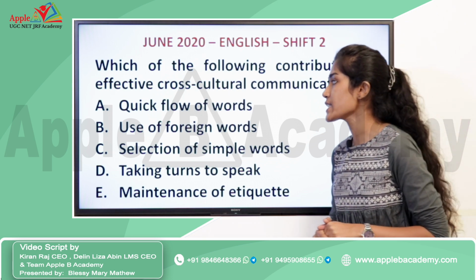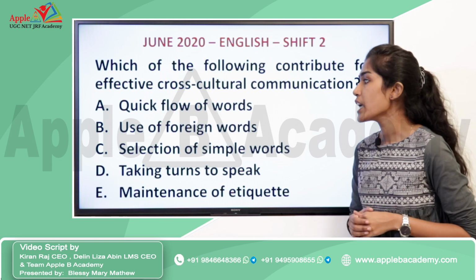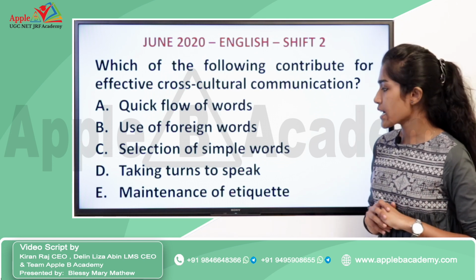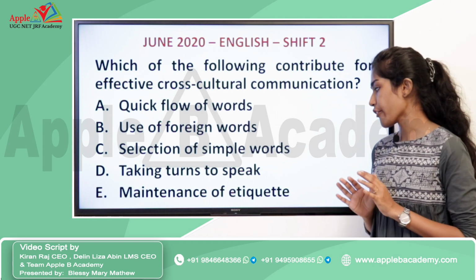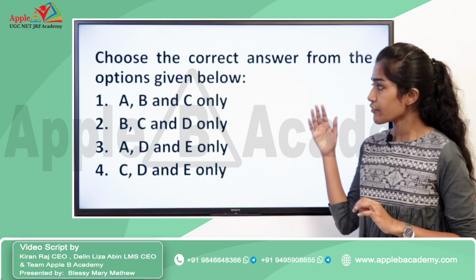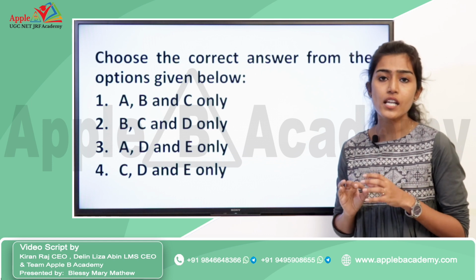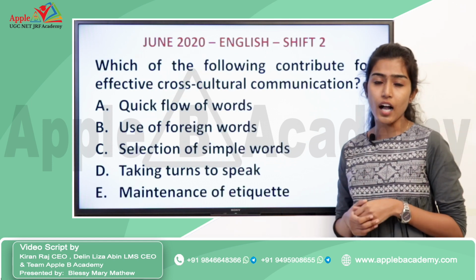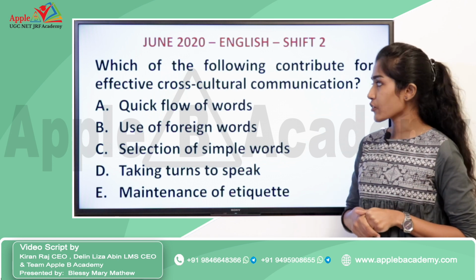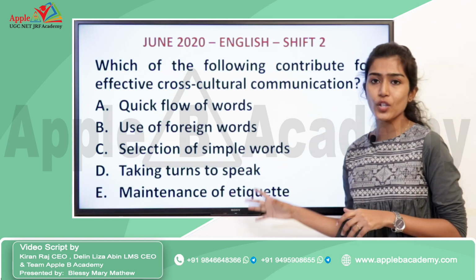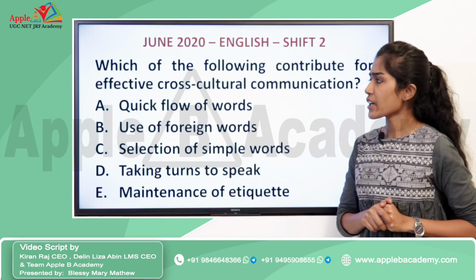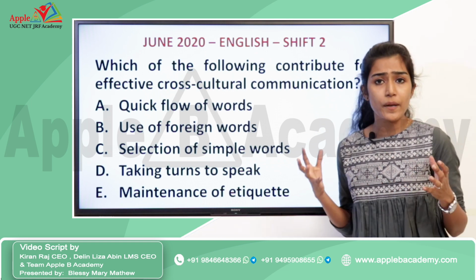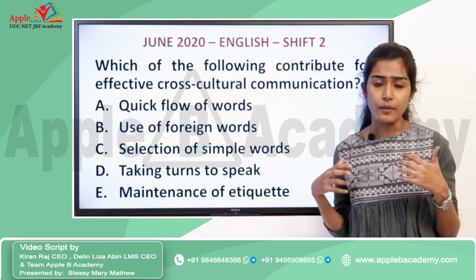And you have the options: quick flow of words, use of foreign words, selection of simple words, taking turns to speak, maintenance of etiquette. And you have to find 3 appropriate answers or factors that contribute to effective cross-cultural communication from the options. If you consider the first option, quick flow of words: these two people belong to different cultural backgrounds.